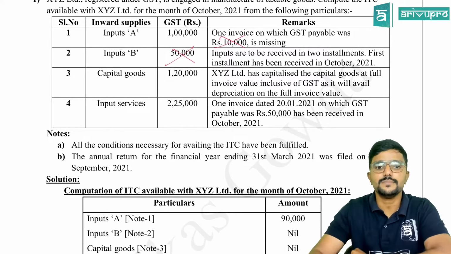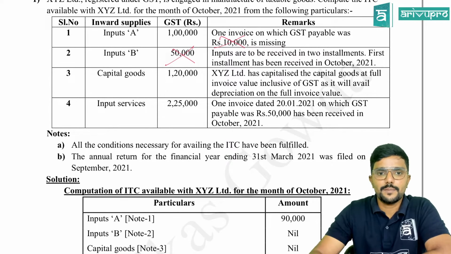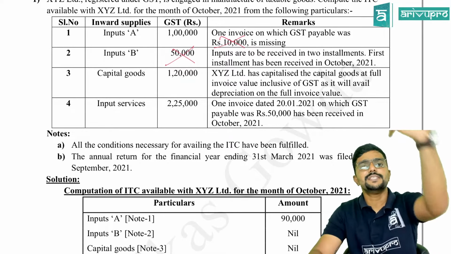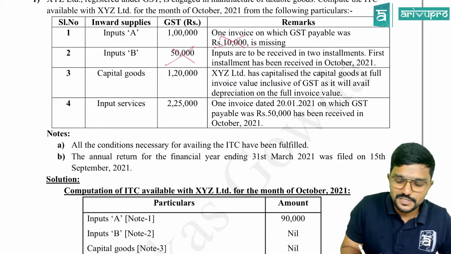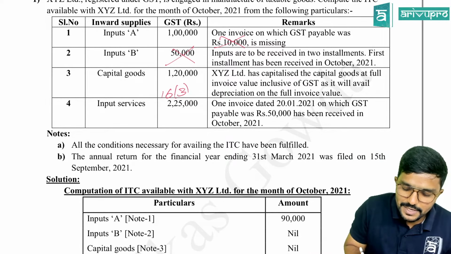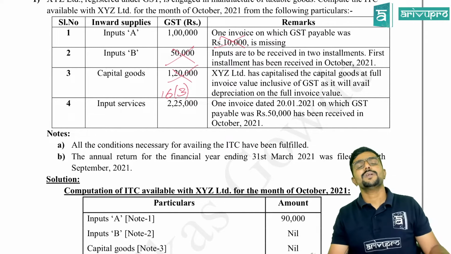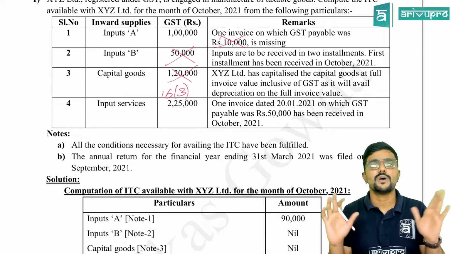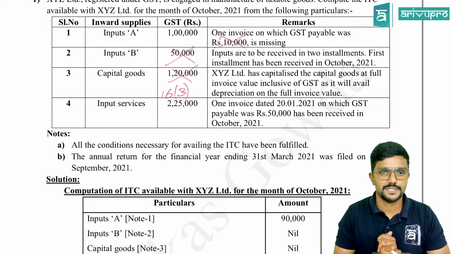Then there is a purchase of capital goods and GST paid on that is 1,20,000. XYZ Limited has capitalized the capital goods at full invoice value inclusive of GST, as it will avail depreciation on the full invoice value. Means to calculate the depreciation, they have also added GST to the cost. So as per section 16(3), they cannot claim the credit of it, because the 1,20,000 has been added to the cost to claim depreciation as per the Income Tax Act. Sorry, you cannot claim ITC under GST.